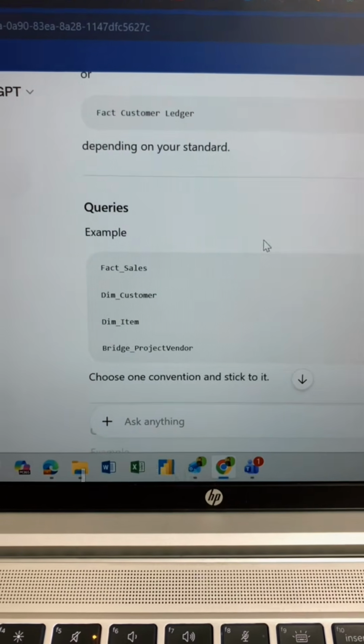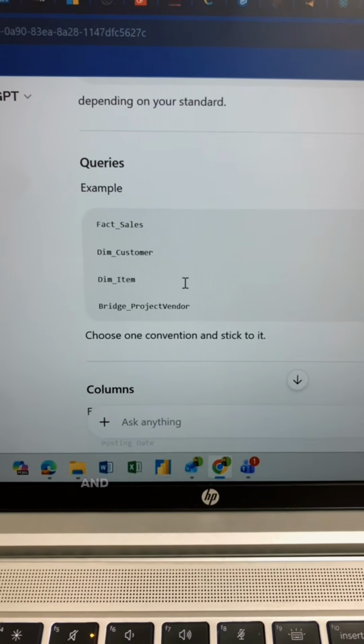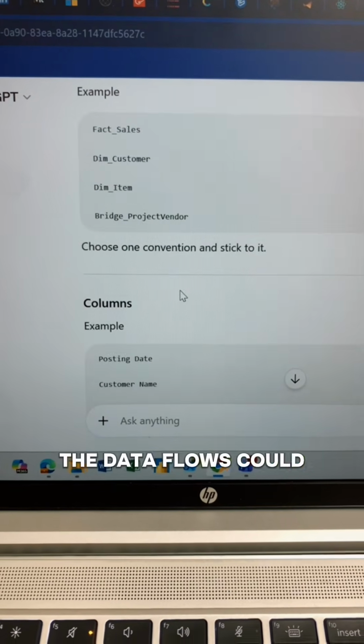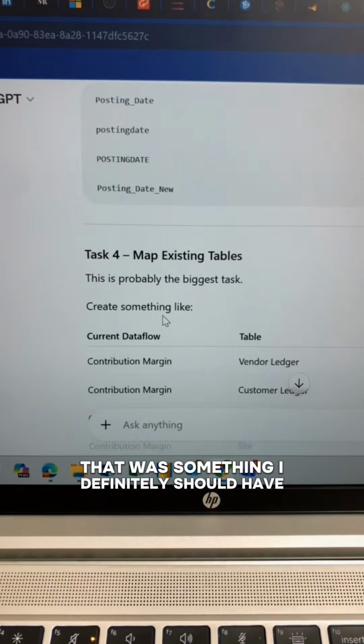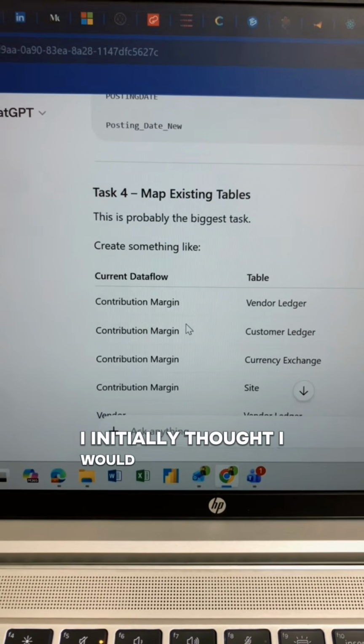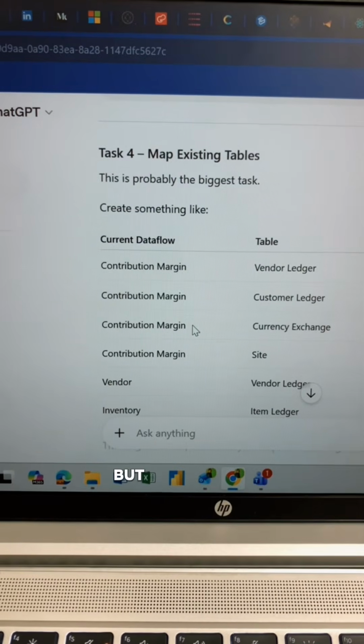But I also made a mistake. I didn't inform the end users early enough, and because restructuring the data flows could temporarily affect their existing reports, that was something I definitely should have communicated upfront. I initially thought I would finish everything in a day or two, but now I know better.